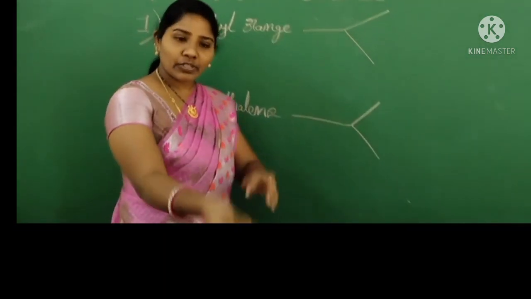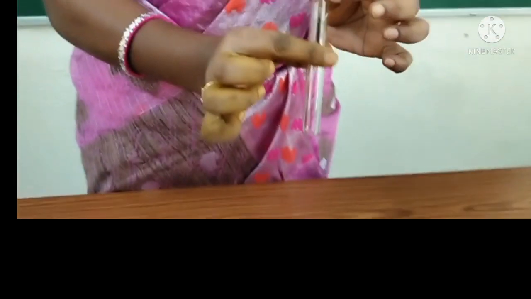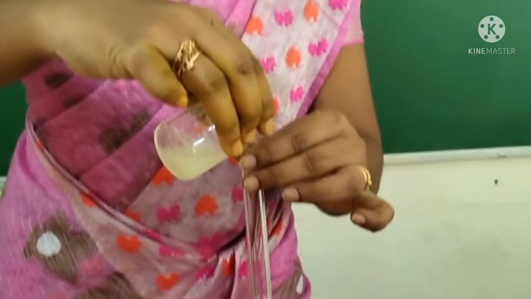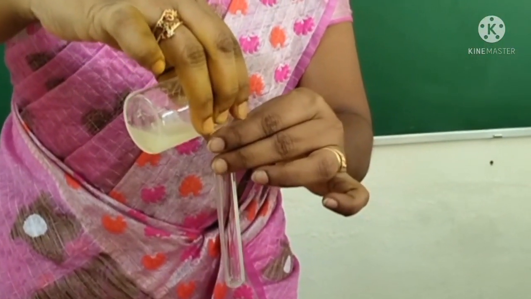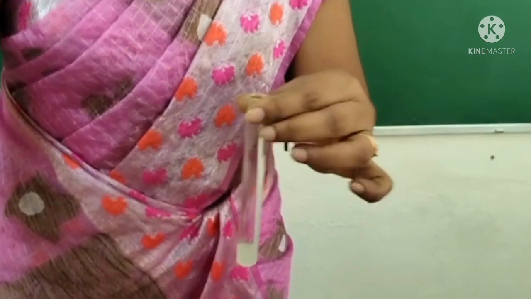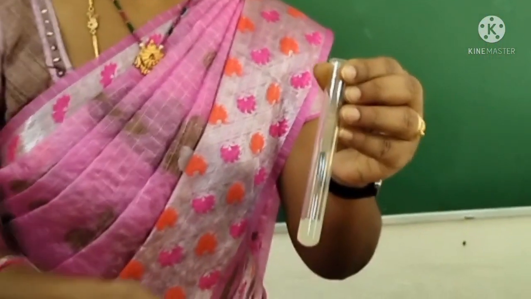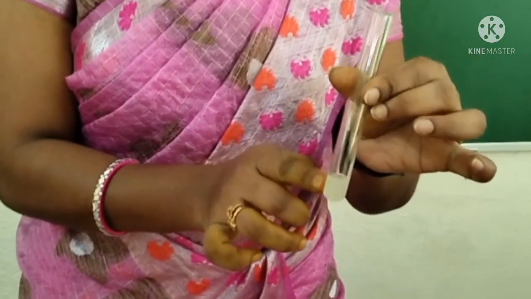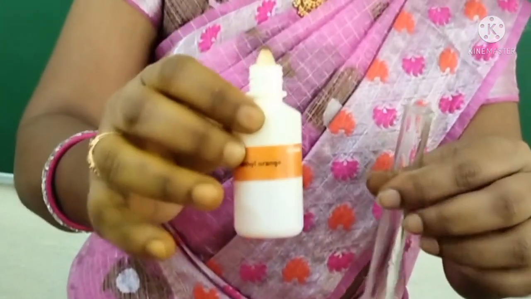Okay, coming to the activity. Take one test tube and add some drops of acid. Here I am taking lemon juice. Lemon juice has citric acid. That's why I am taking it, and adding methyl orange indicator onto it.